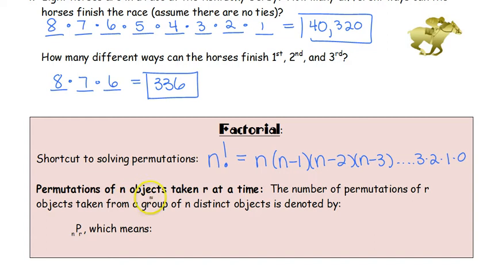Permutations of objects taken r at a time. The number of permutations of r objects that can be taken from a group of n distinct objects is denoted by n factorial over n minus r factorial. So we're going to talk about this in just a second. What I want you to know is that all of this stuff is in your calculator. So if you don't have your calculator out, get it out. We're going to use it in just a few minutes.